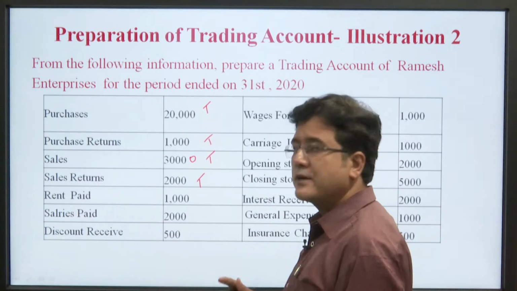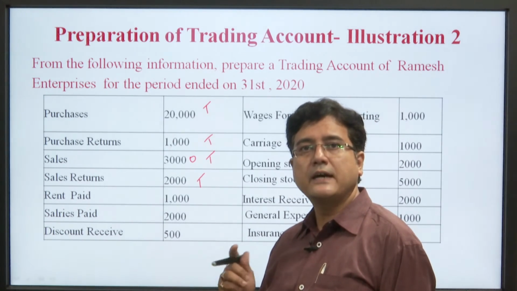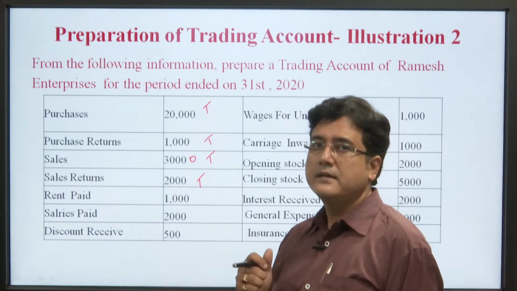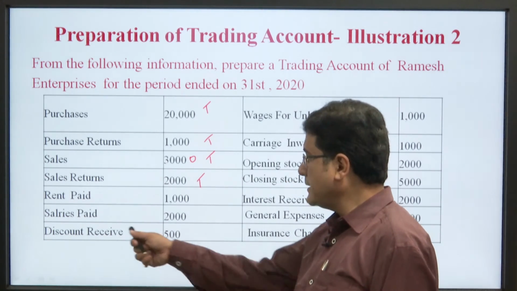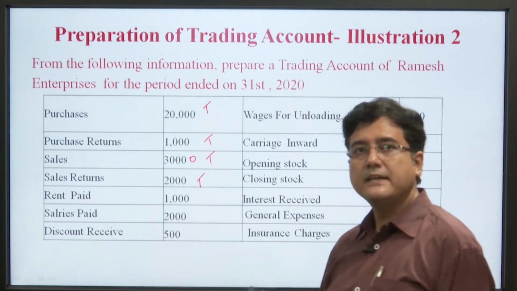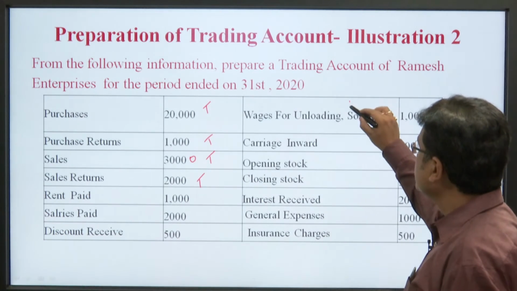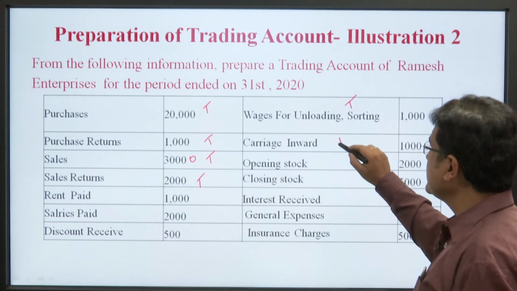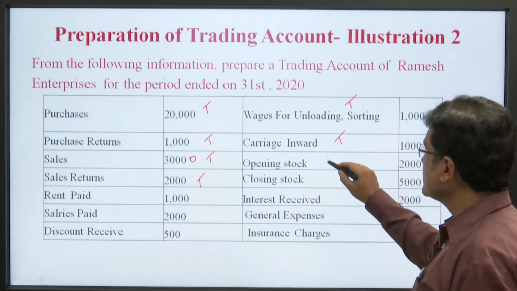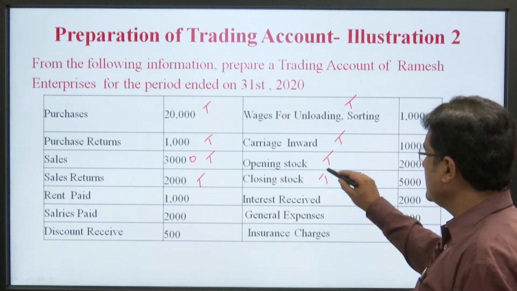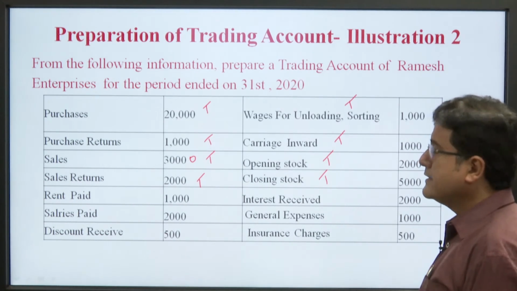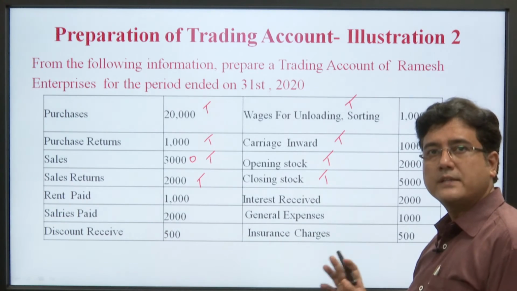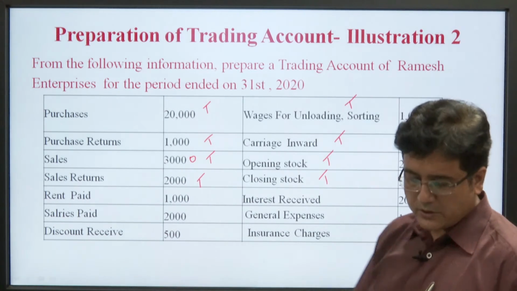Rent paid and salary paid are not part of the trading account because they are not direct expenses, they are indirect expenses. Similarly, discount received is indirect income. Wages, carriage inward, opening stock and closing stock belong to the trading account. Other things will remain in the profit and loss account, not in the trading account. So let us do the question.